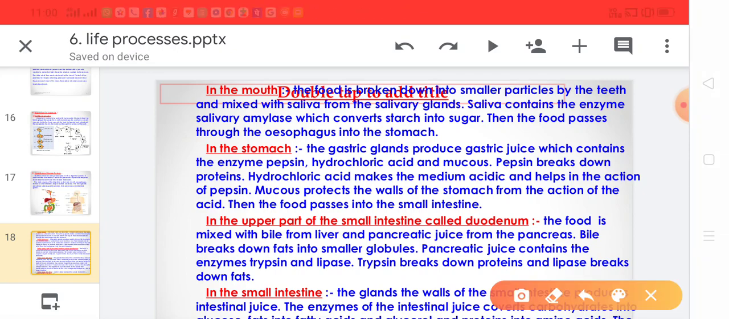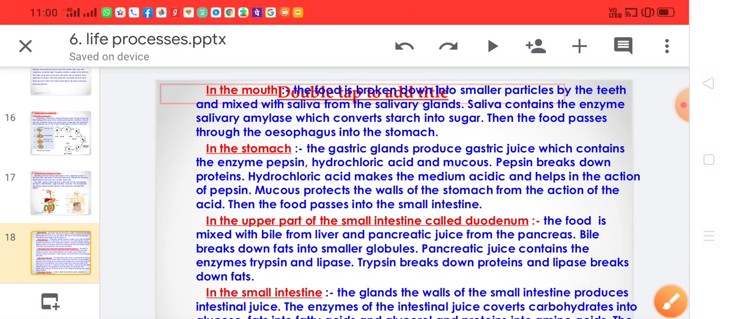Then from the mouth, the food passes to the esophagus. The esophagus undergoes peristaltic movement, and from the esophagus, the food enters into the stomach. There is no digestion of food in the esophagus. Only the esophagus undergoes peristaltic movement, that is rhythmic contraction and relaxation movement, to push the food forward towards the stomach. Now the food enters into the stomach.